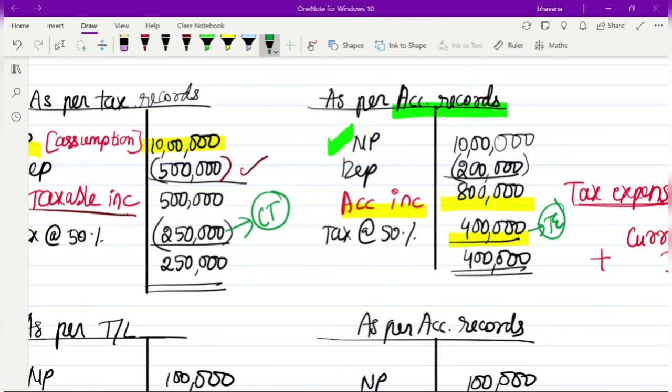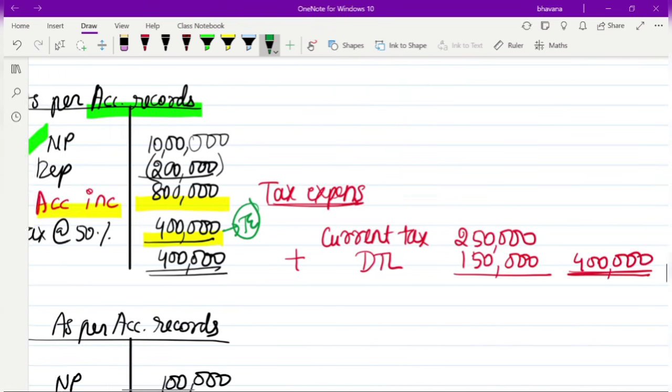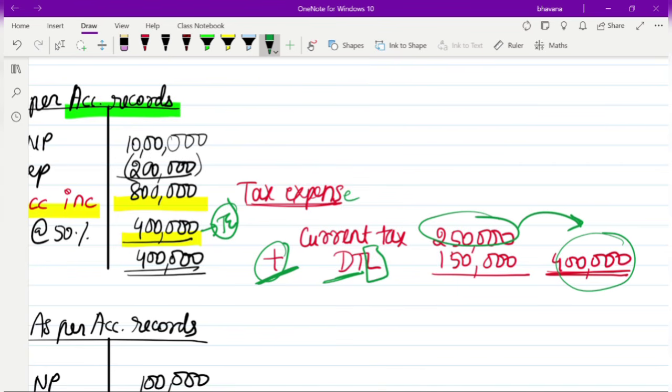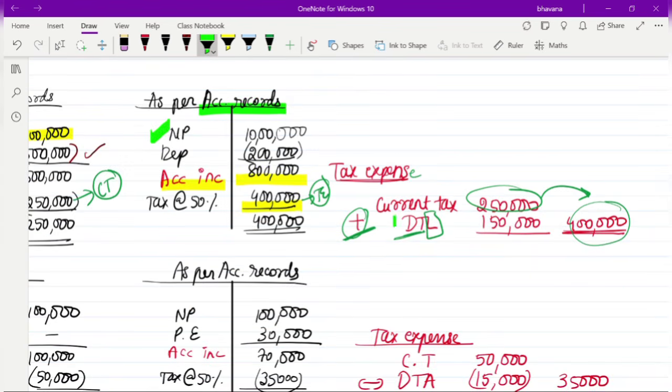That means you will create a DTL. Okay, so here the tax expense is 4 lakh rupees. Current tax is 2,50,000 only. So to make 2,50,000 into 4 lakh, you will have to add deferred tax. Or you can use this logic also: whenever you add deferred tax, it will always be a deferred tax liability. So in the first case, you have got a deferred tax liability of 1,50,000.